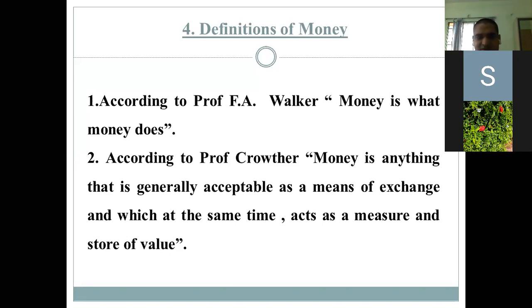In any part of the country that note will be the same. So it is generally acceptable as a means of exchange, and at the same time acts as a measure and store of value. Money can be stored in value.